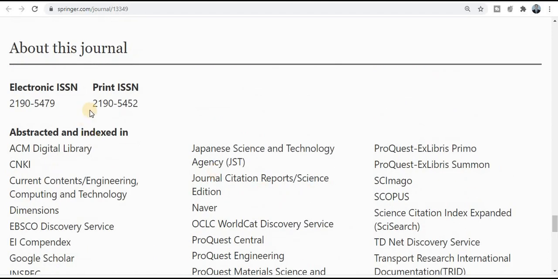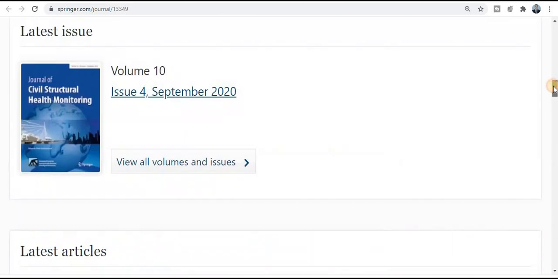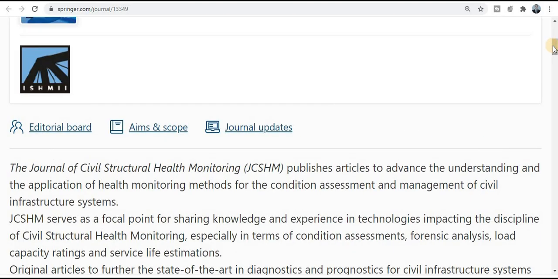This journal is published in both categories, electronic version and print version, and this section will have the information about the indexing and abstracting.